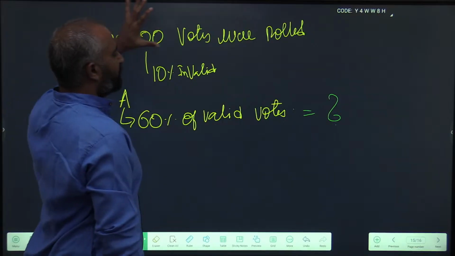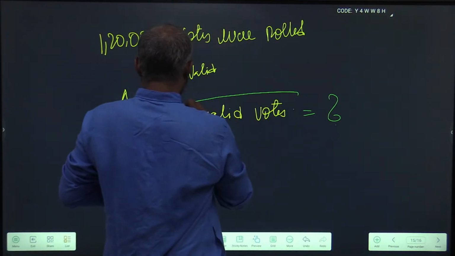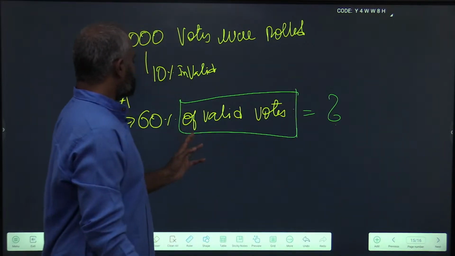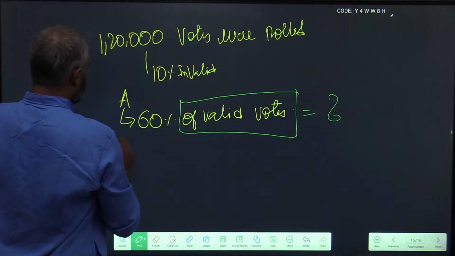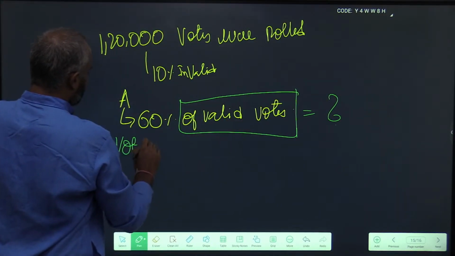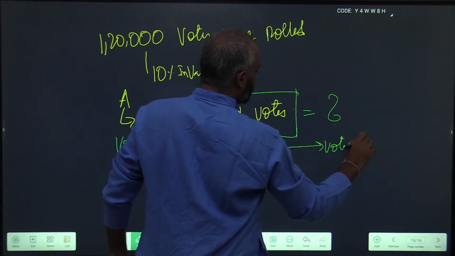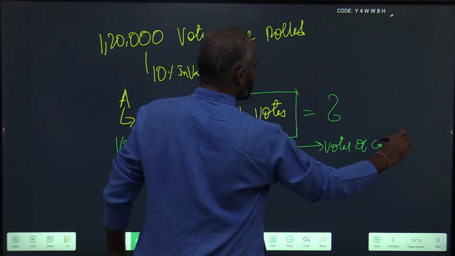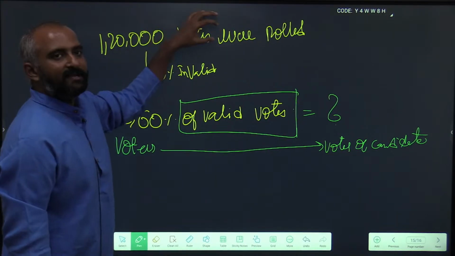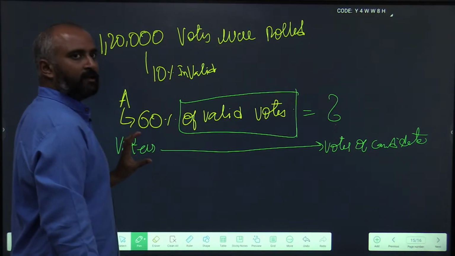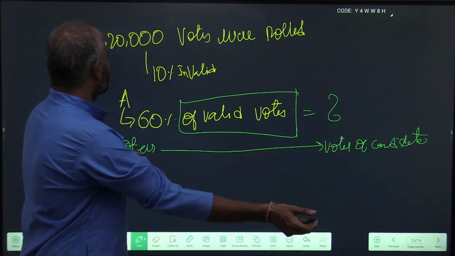You see, the information given is here. The answer asked is the number of votes of the candidate. So we need to reach from voters polled to votes of the candidate. This is the highest level that is given in the problem. I am starting from here and I need to reach the votes of the candidate.